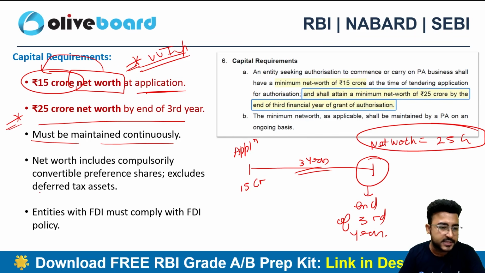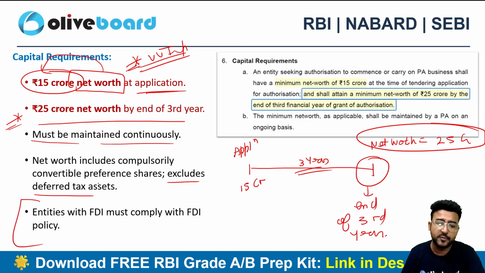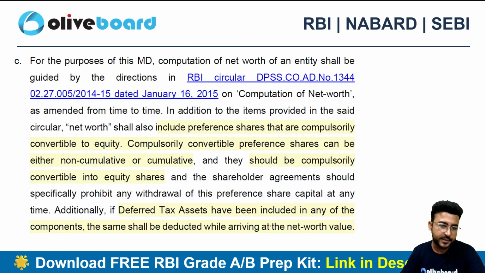But we won't be considering the deferred tax asset. Okay, we won't be considering the deferred tax asset in the net worth. Entities with FDI need to comply with the FDI policy as well. So please, guys, do remember this particular capital requirement here, right?